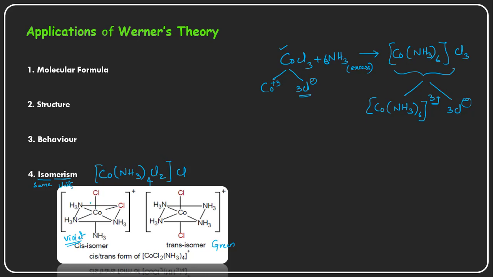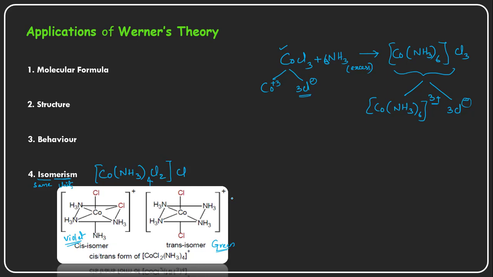In the trans compound, the chlorine is opposite to the other chlorine, with a 180 degree angle between them, whereas in cis it is a 90 degree angle. The trans compound has a green color, and the cis isomer has a violet color.